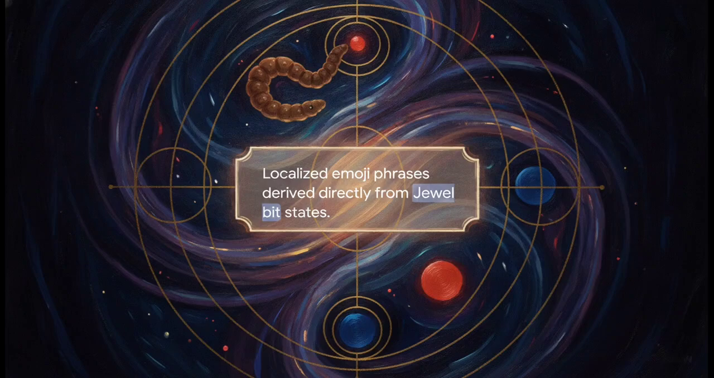Depending on the states, you might get a worm emoji representing a witness, a red circle for a union, or a blue circle for motion. It completely transforms a dry cryptographic hash check into a piece of abstract digital art.